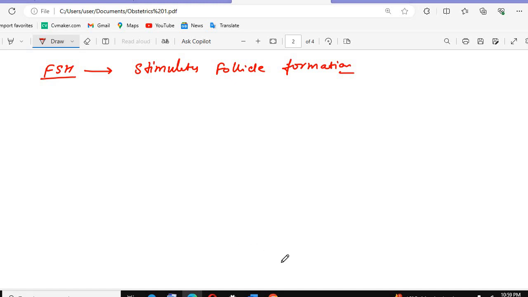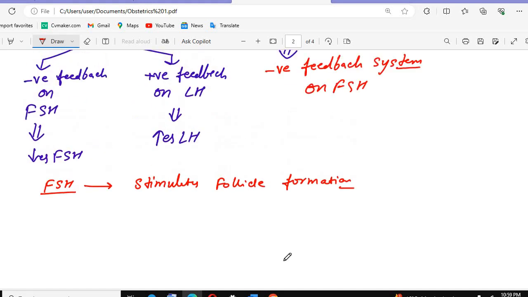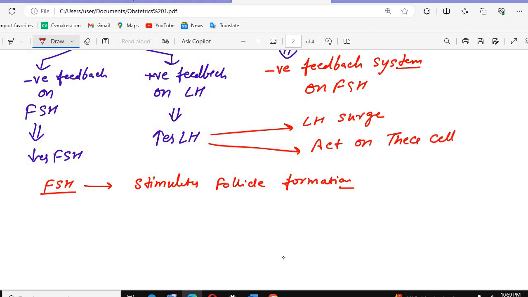Now what happened? Remember that we studied that there is an increase in the LH. What will the LH do? There is an LH surge. It will act on the thecal cells. Which cells? Thecal cells, which are the cells present in the primary and the secondary follicles. So this LH will act on the thecal cells, and this LH will also act on the granulosa cells.